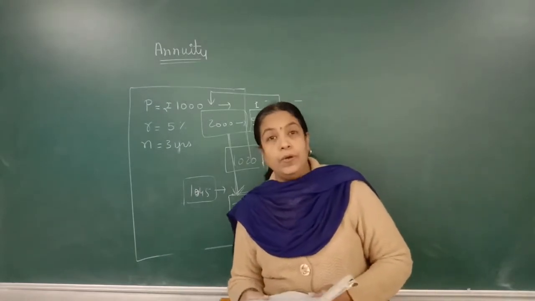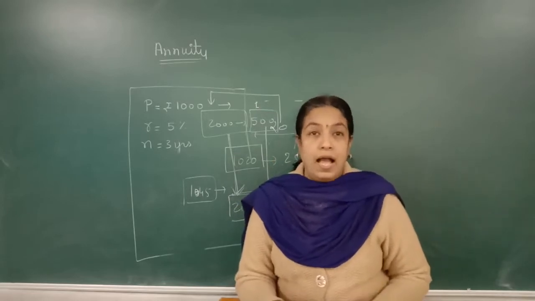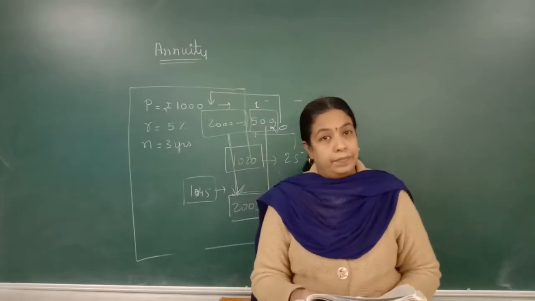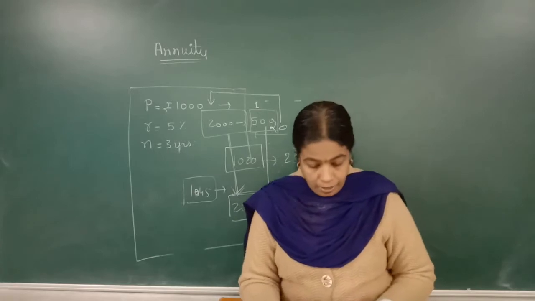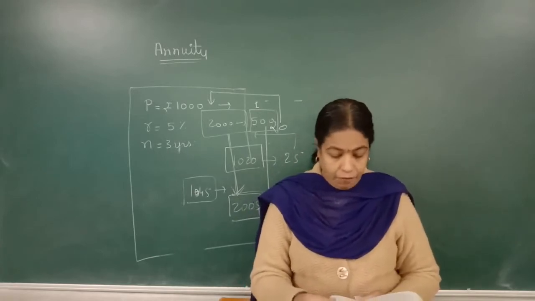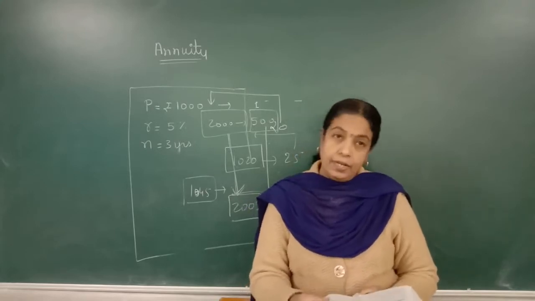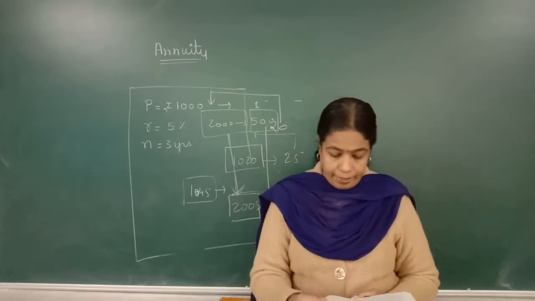Next is annuitant. The person who receives the annuity is called the annuitant. Okay. Next is cessation period. The time that intervenes between the payment of two successive installments is called the cessation period.